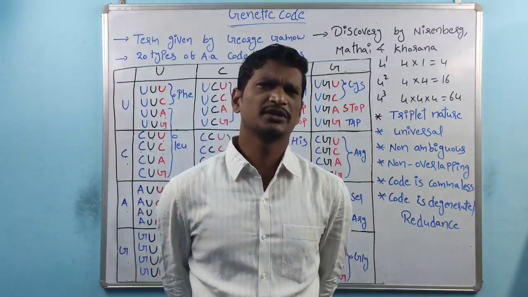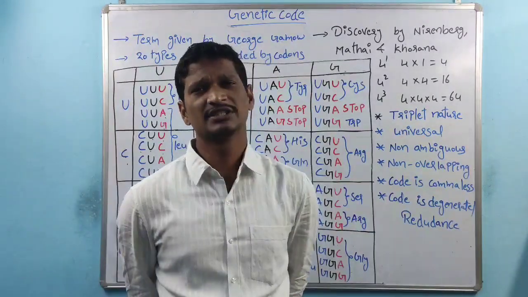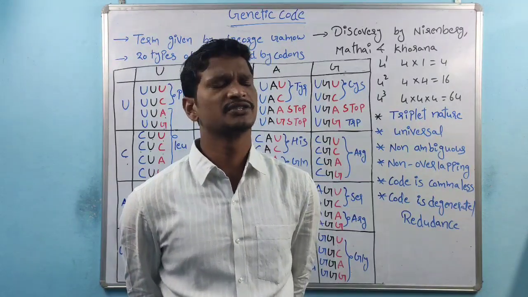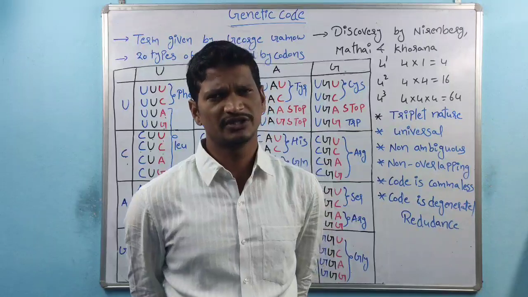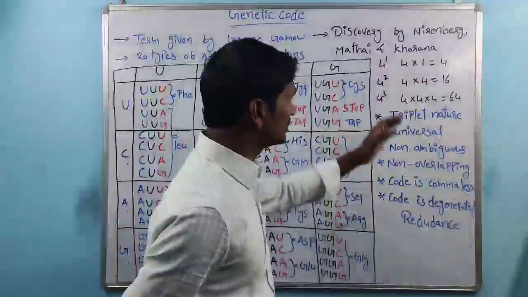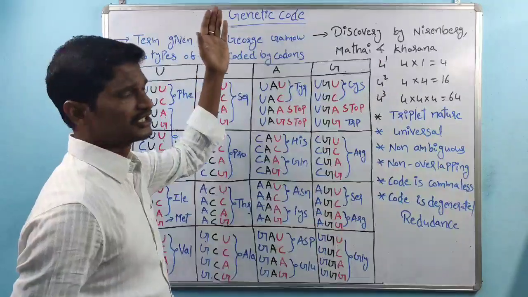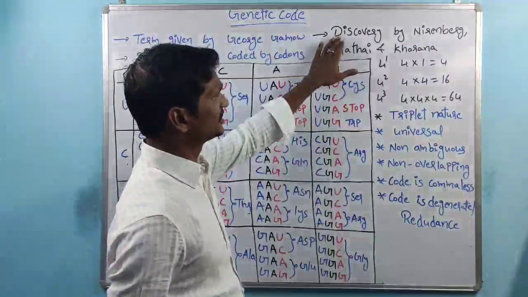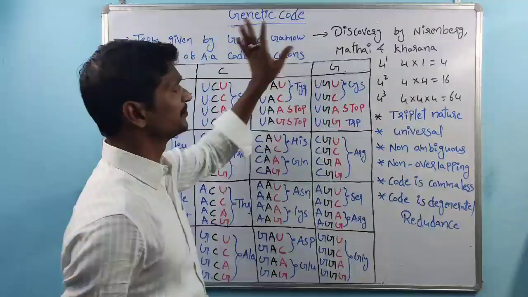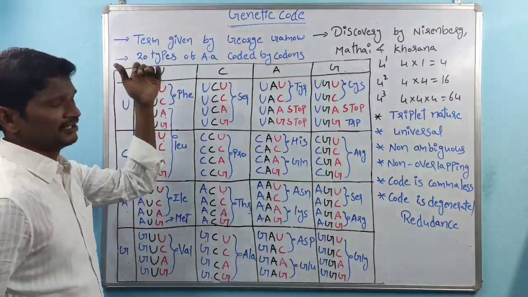Hargobinda Corona is one of the best scientists regarding artificial genes. He first did the artificial mRNA synthesis. So these three scientists did the research regarding the genetic code, and Nirenberg, Mathai and Corona discovered the genetic code, right? That is the introduction for the genetic code.